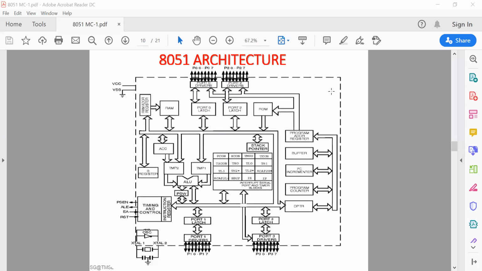Is this clear to everyone? Any queries regarding the architecture?